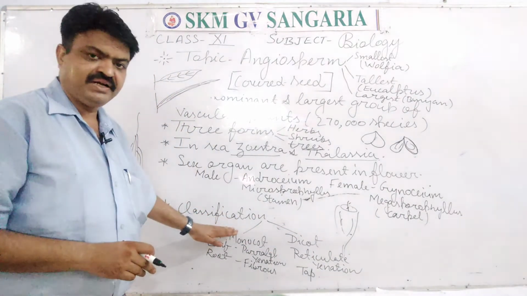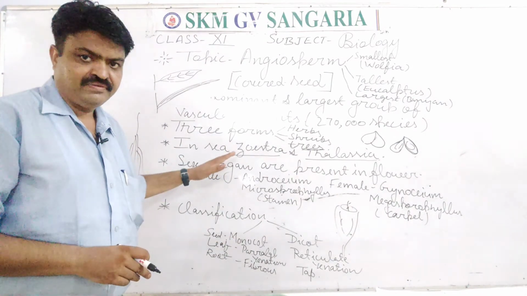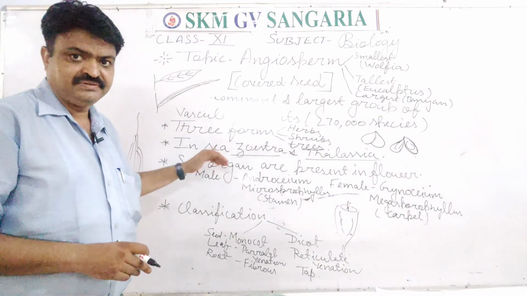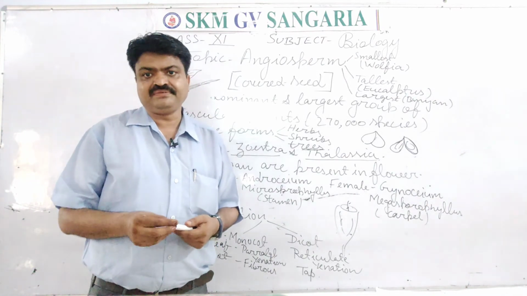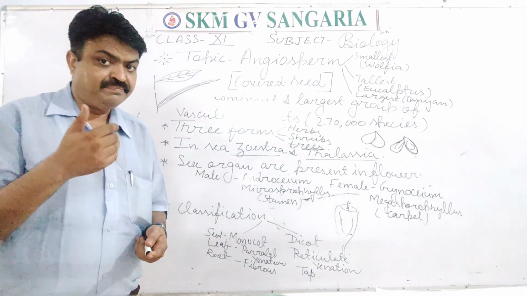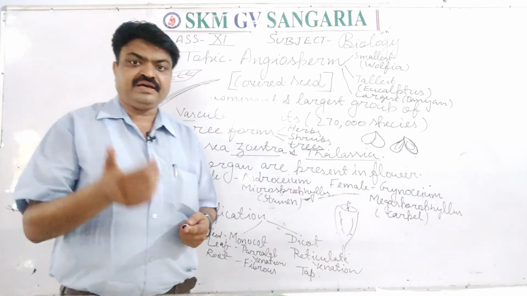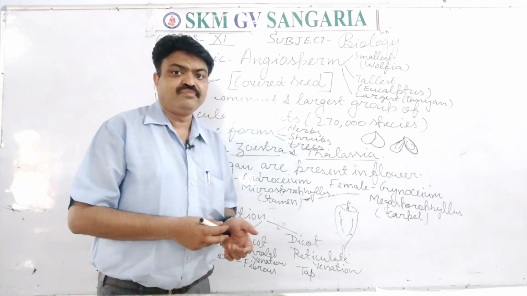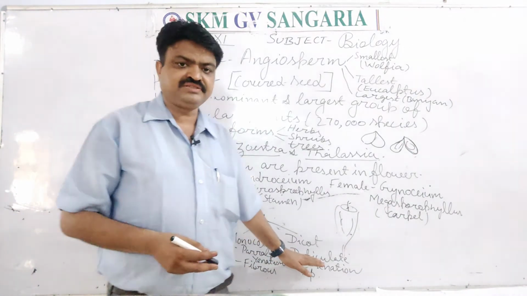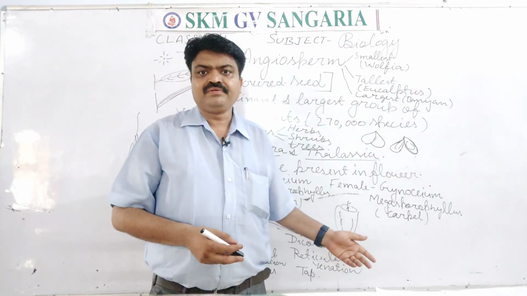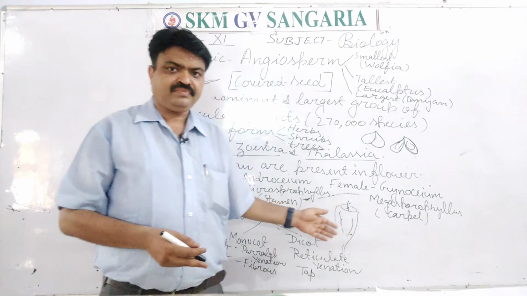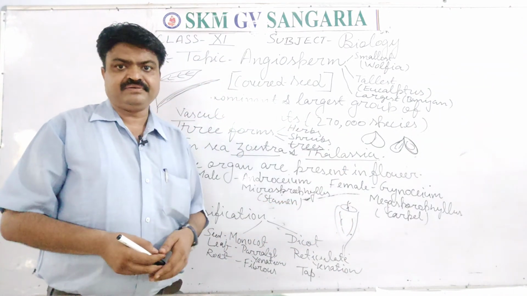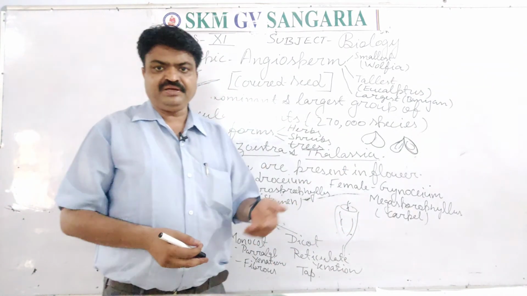Monocot examples are wheat, rice, grass, sugarcane, and with this millets, maize. These are the examples of monocots, student. Dicot examples are mango, apple, and all the pulse plants, moong, urad, pea, gram.